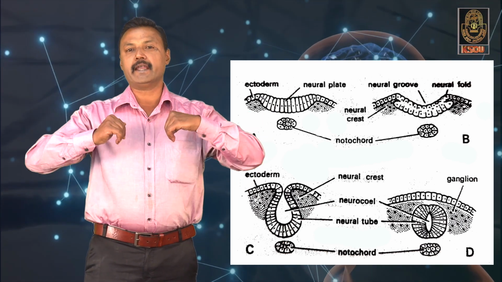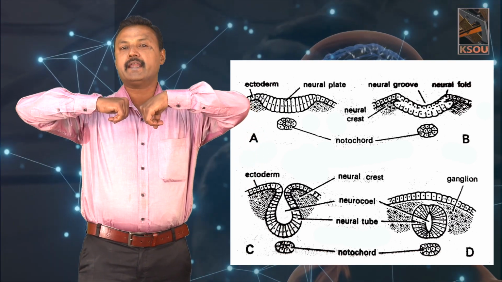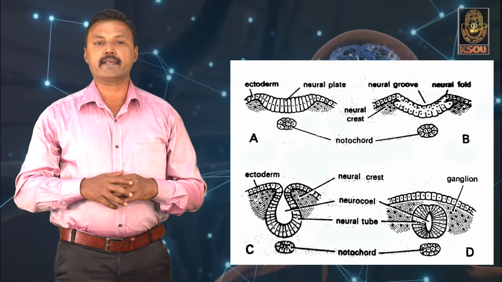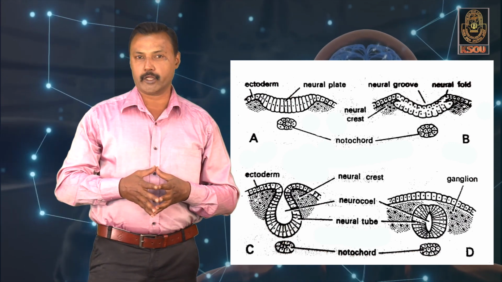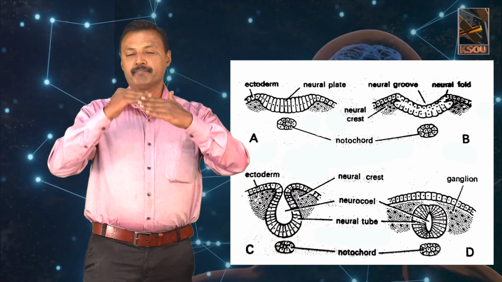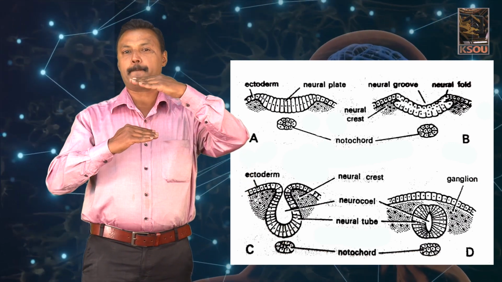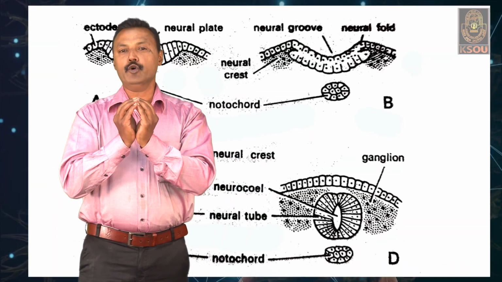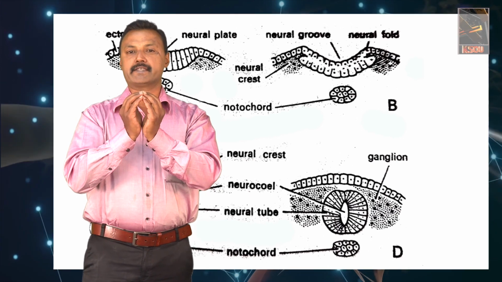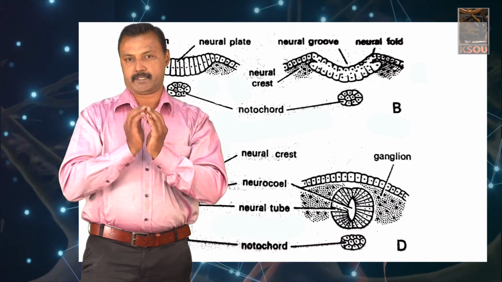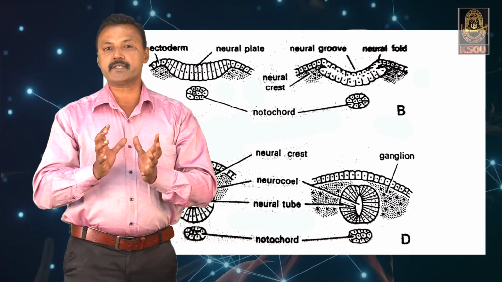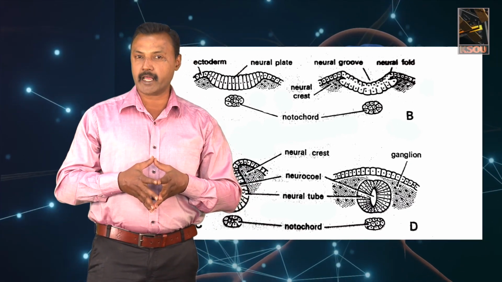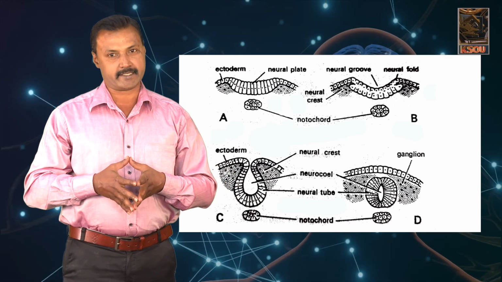These folds enlarge and then join, leaving behind a groove called the neural groove. The neural groove gets separated from the upper layer of the ectodermal region, forming a tube-like structure called the neural tube. This process of formation of the neural tube is called neurulation.